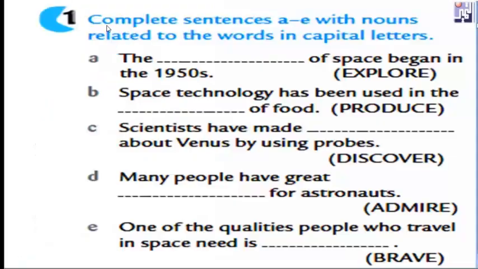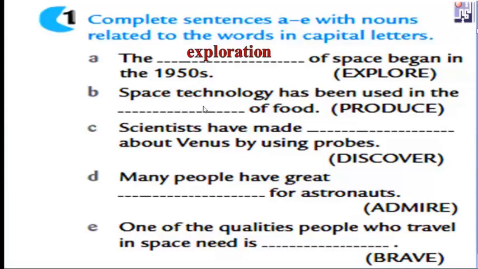Number 1. Complete the sentences A to E with nouns related to the words in capital letters. Here, parts of speech: explore, produce, discover, admire, and brave. We should read the sentence and determine which part of speech we should use. This is explore, a verb, take care. The exploration of space began in the 1950s. Can we see the verb explore here? I don't think so. So we have to change this verb into the noun, which is exploration.